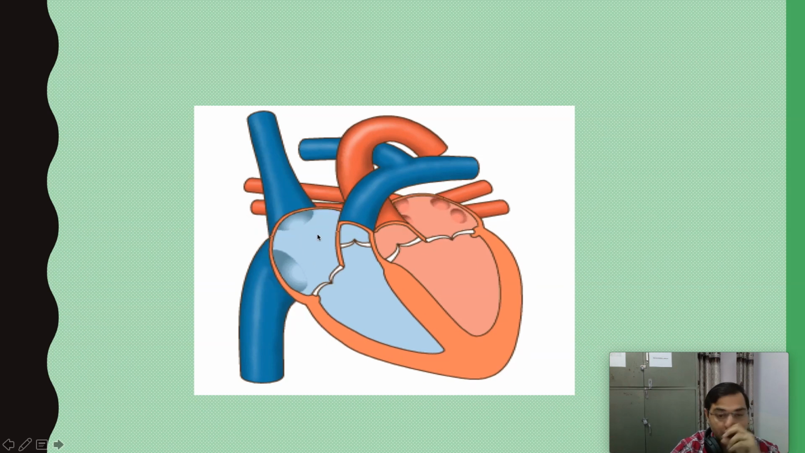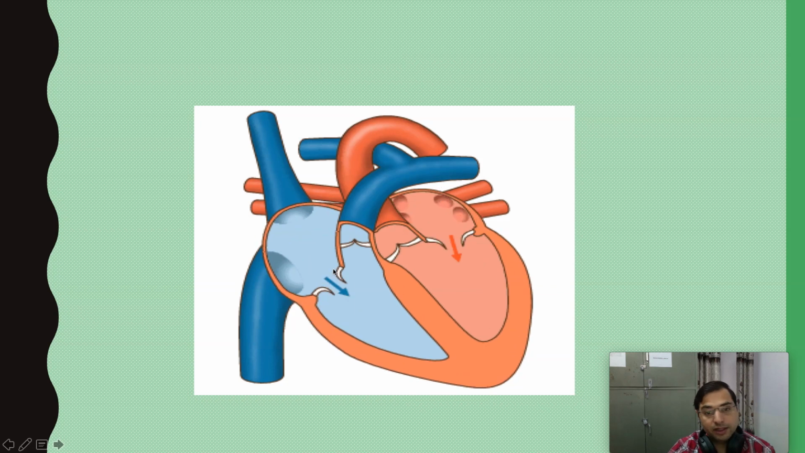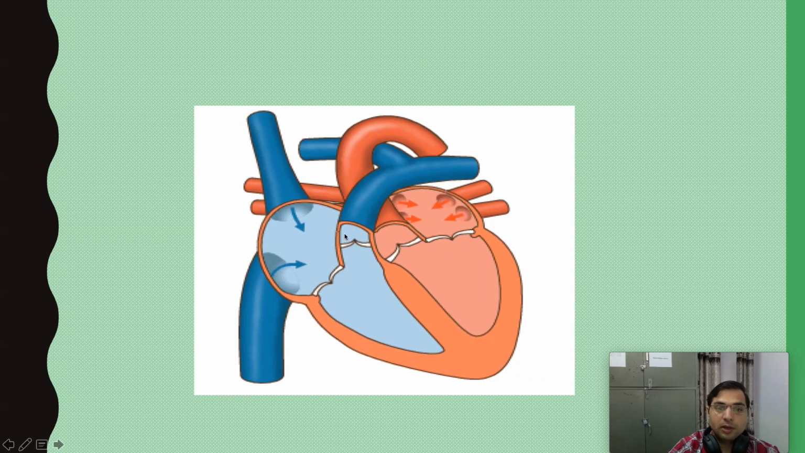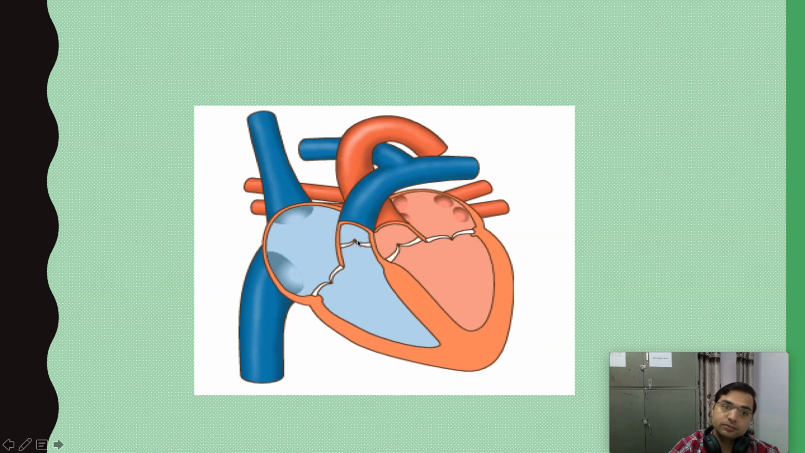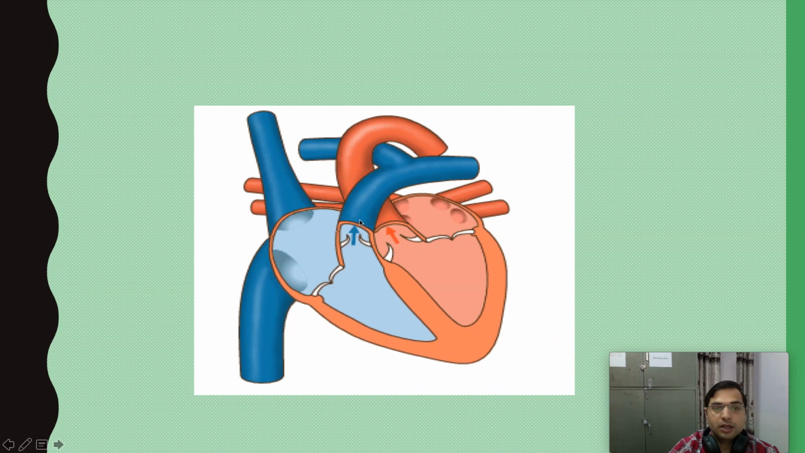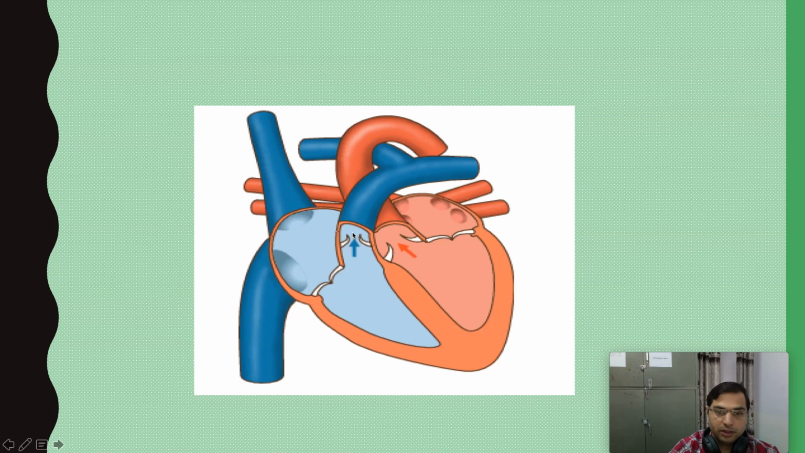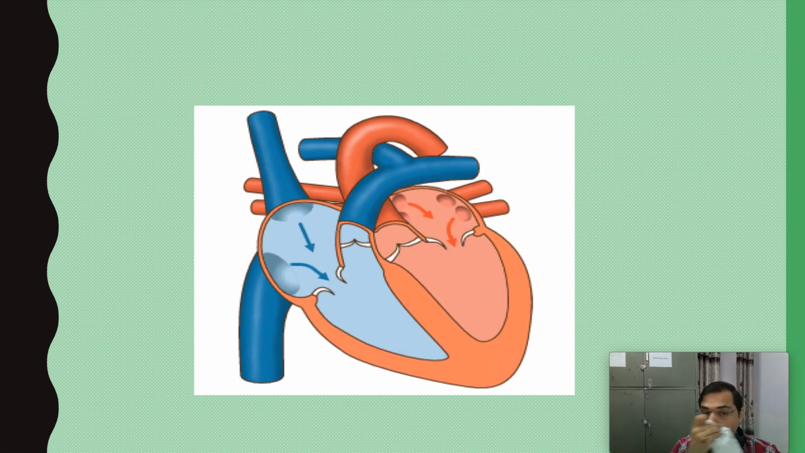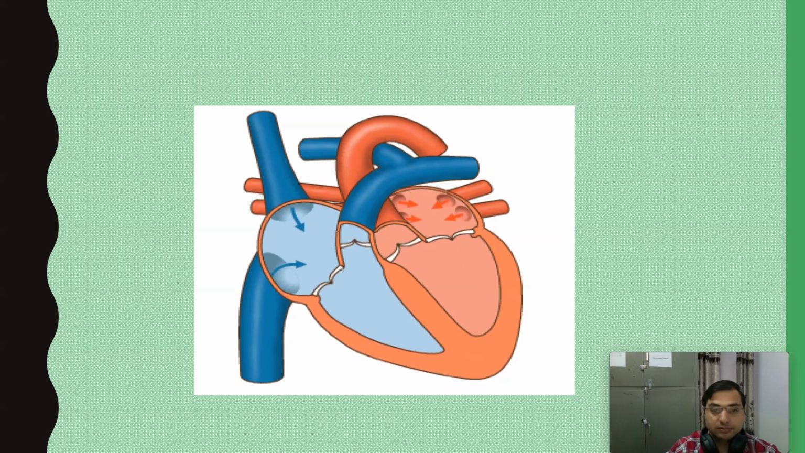On the right, the blood is pouring from the superior vena cava and the inferior vena cava into the right atrium. From the right atrium, the blood is going into the right ventricle. From the right ventricle, the blood is going into the pulmonary artery, and the pulmonary artery is guarded by a pulmonic valve, right?